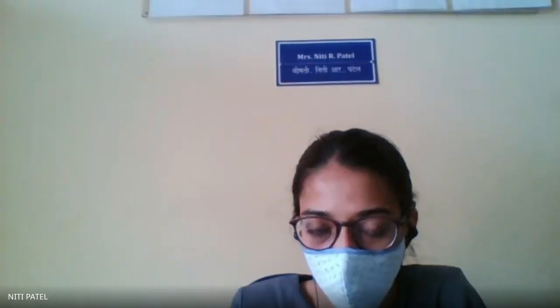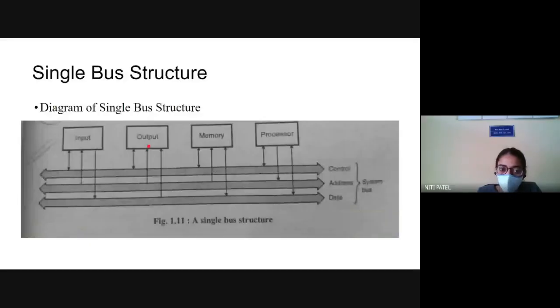use that 1 minute to work with these three buses. The one minute is over, so to whom will the transfer go? To the memory. Again memory will operate for 1 minute. After 1 minute is completed, it will go to the processor. After 1 minute of processor is completed, again it will come back to the input. So this will keep on happening, but on a time sharing basis, and that time has already been decided. What was the time that I decided? 1 minute. So everyone will get one minute.